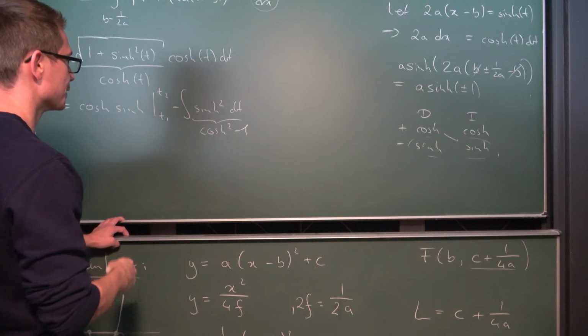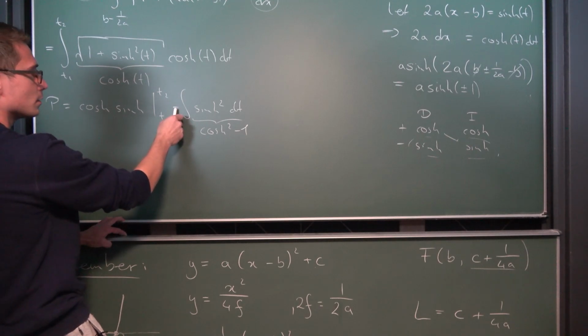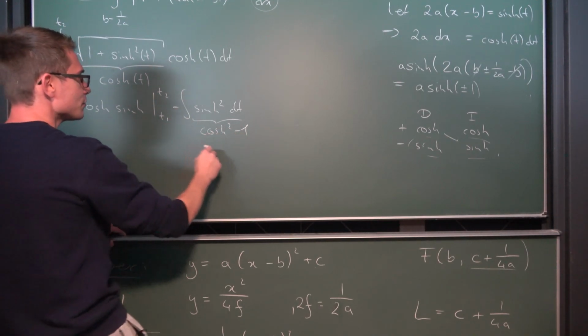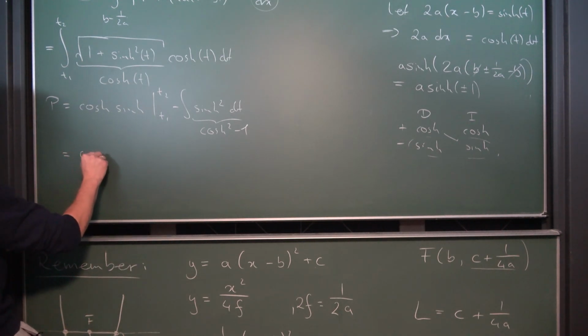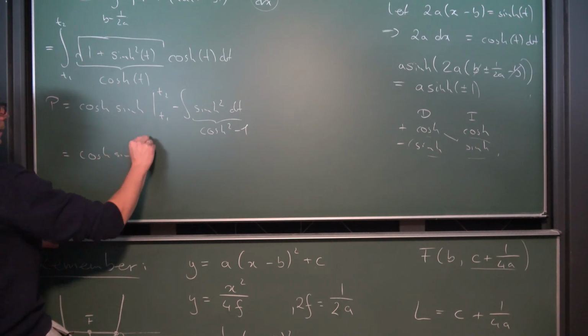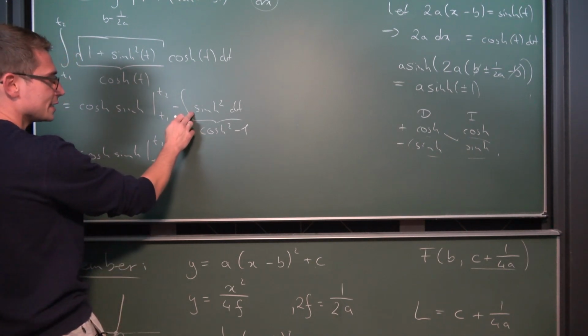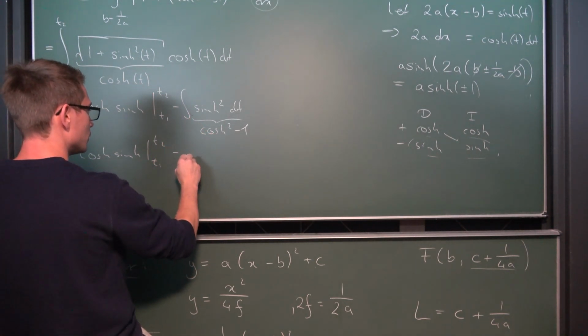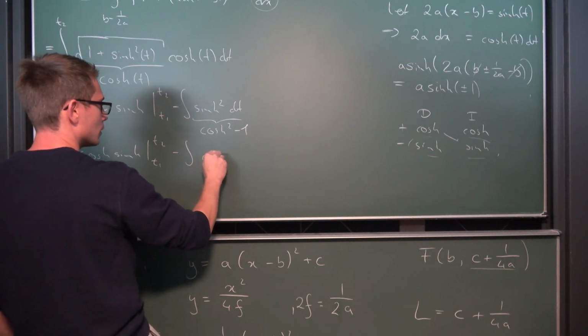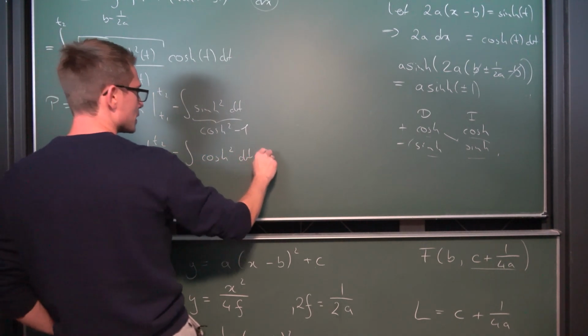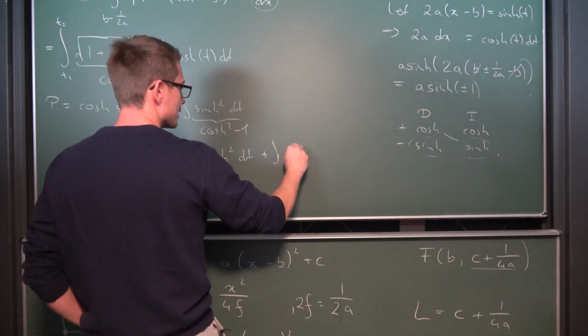And now, what we can do is we can basically split this up. So we are going to get negative the integral. So this is cos times sinh from T1 to T2. We're going to get negative the integral of cos squared dt, and then we are going to get plus the integral of dt.